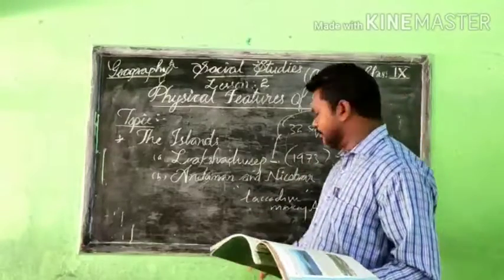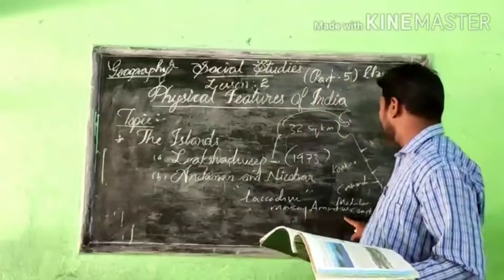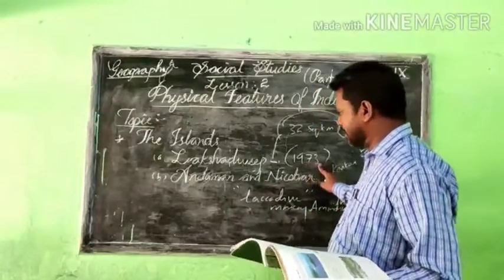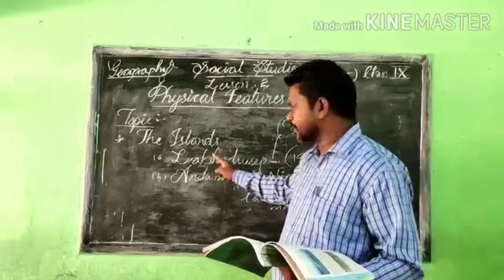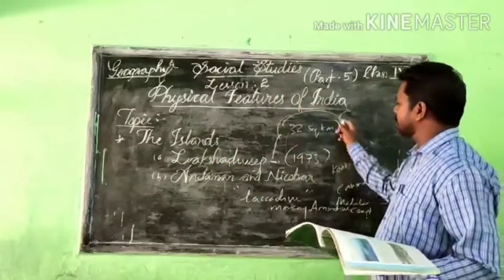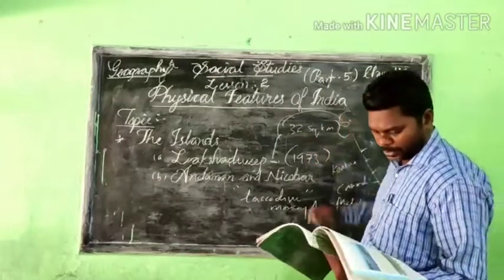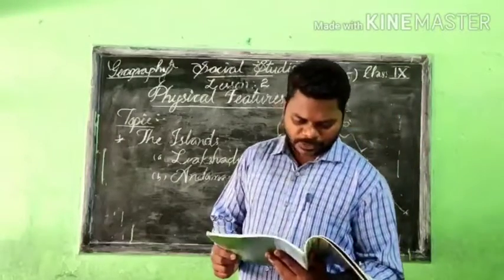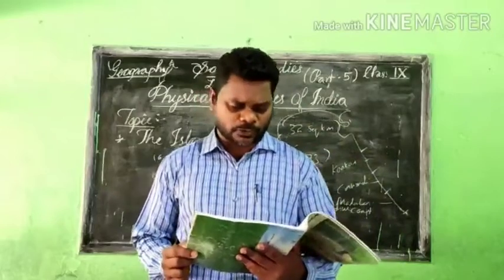The earliest name was Laccadive, Minicoy, Amindivi, and in 1973 they got the new name Lakshadweep. The total area is 32 square kilometers.